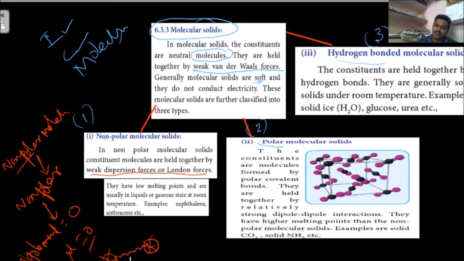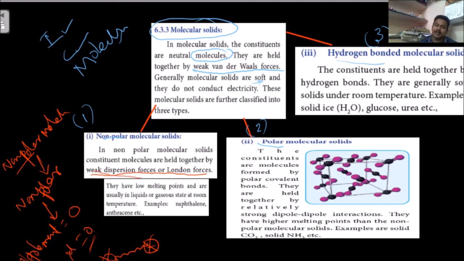If attraction is not there, how are they forming a solid? Solid means they have to come very near to each other. But if the dipole moment is 0 and there is no attraction, how is the solid forming? Here another type of force is responsible: weak dispersion forces.